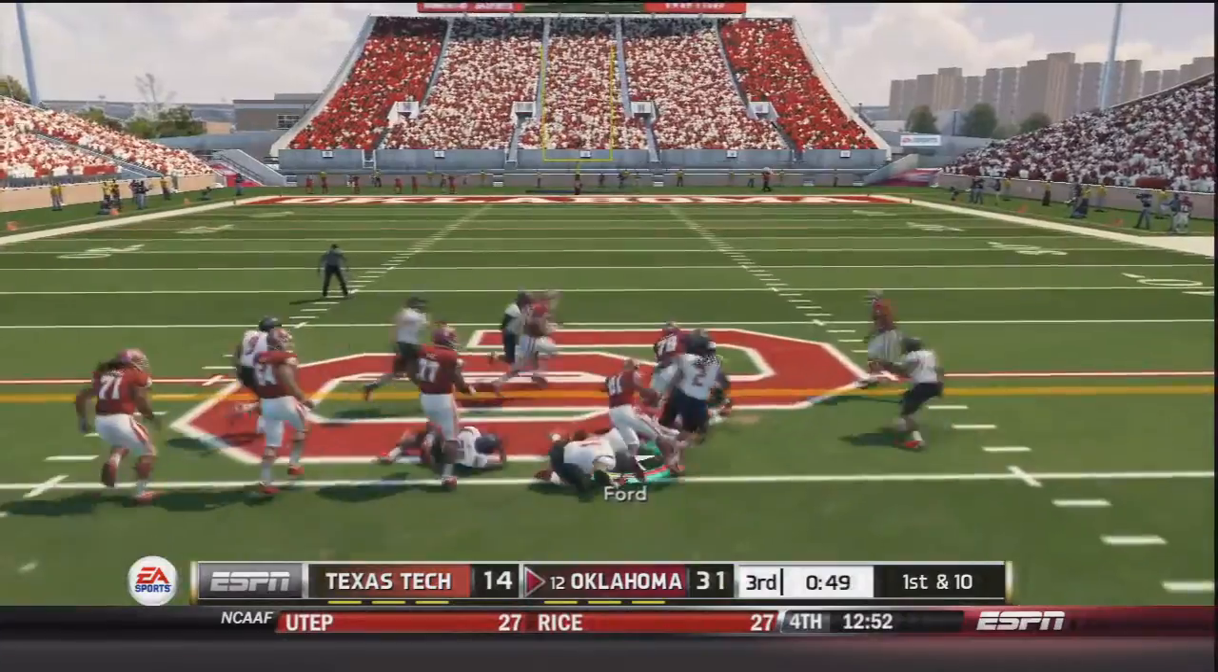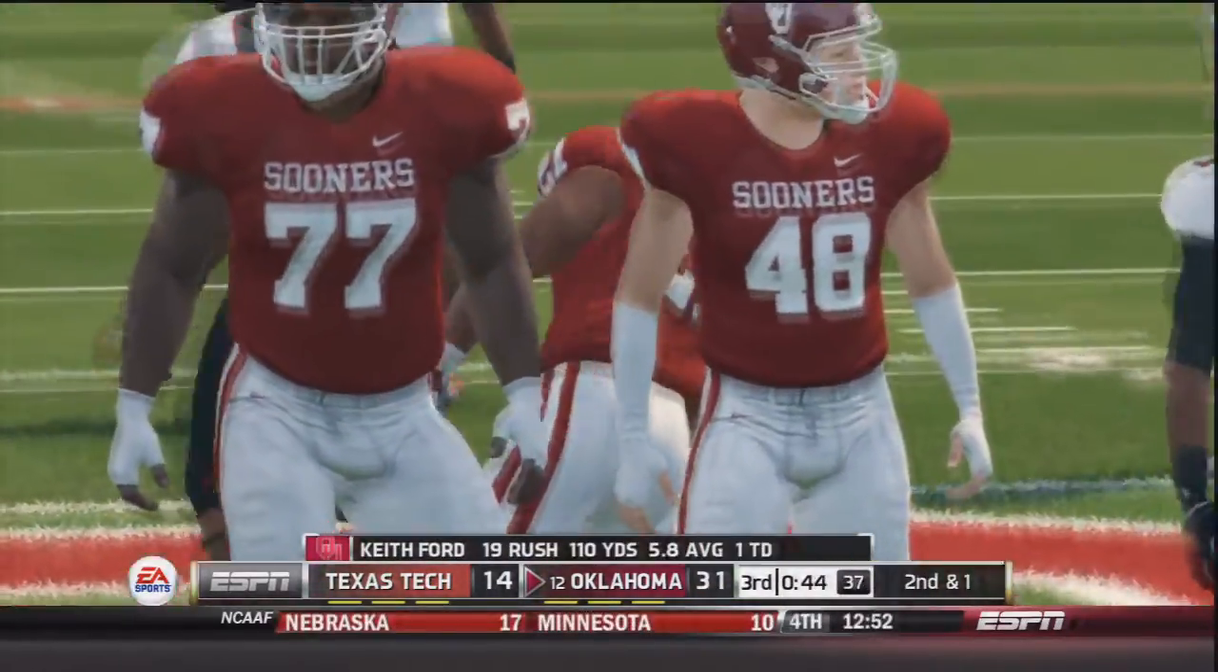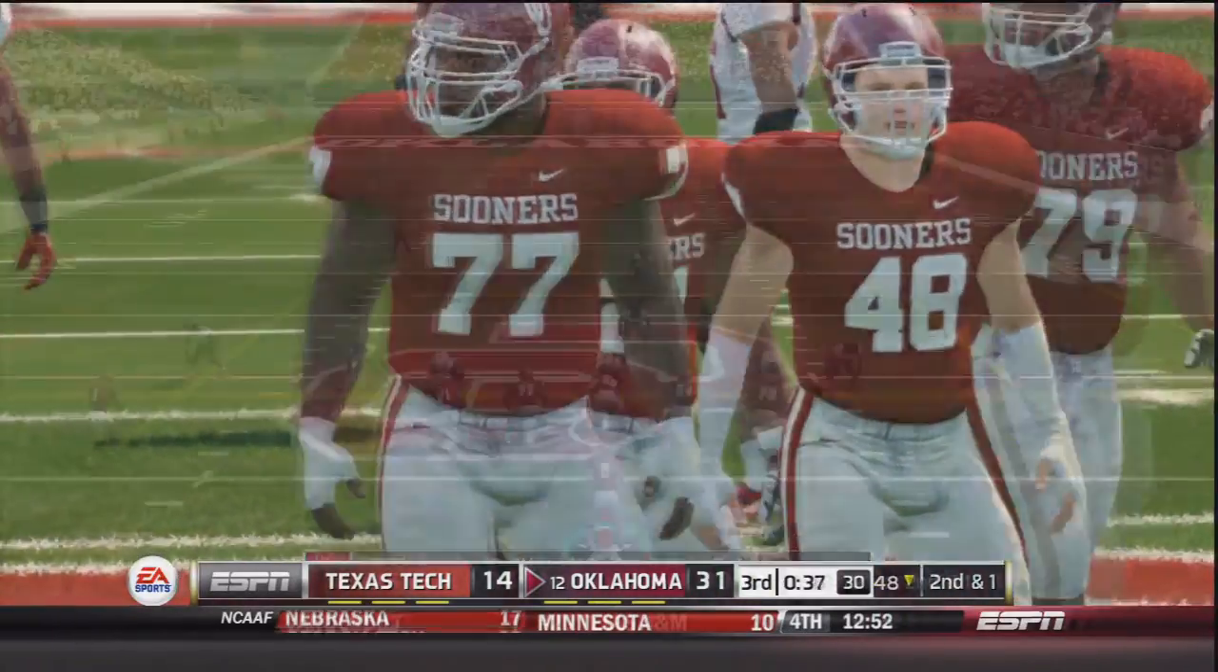Now he hands it to Keith Ford. Ford up the middle, and Keith Ford with a 9-yard gain. And that carry right there put Keith Ford at 19 carries for 110 yards.